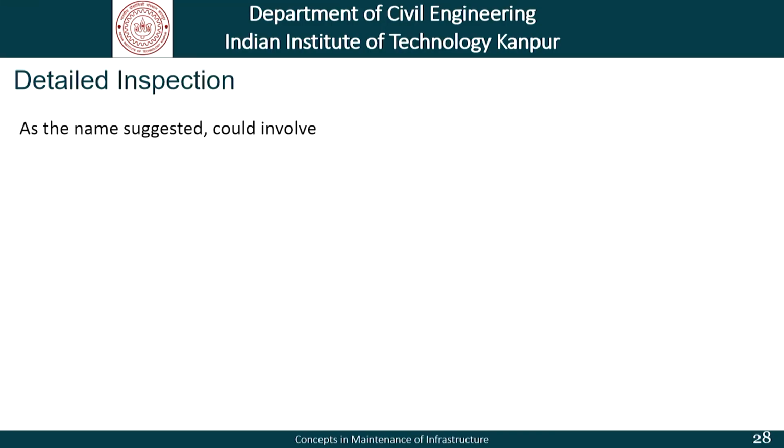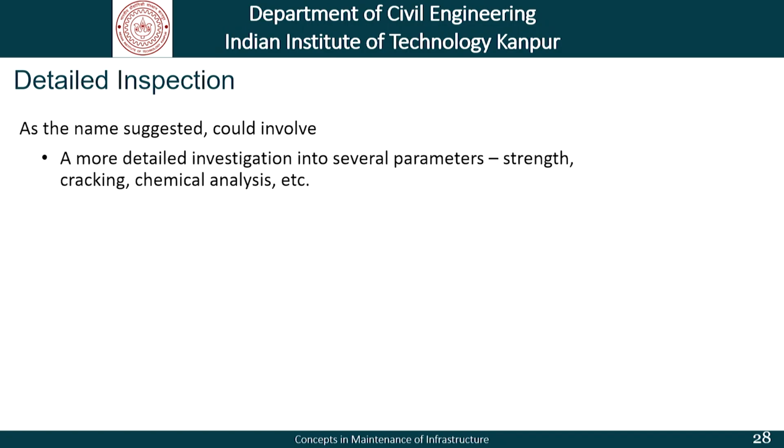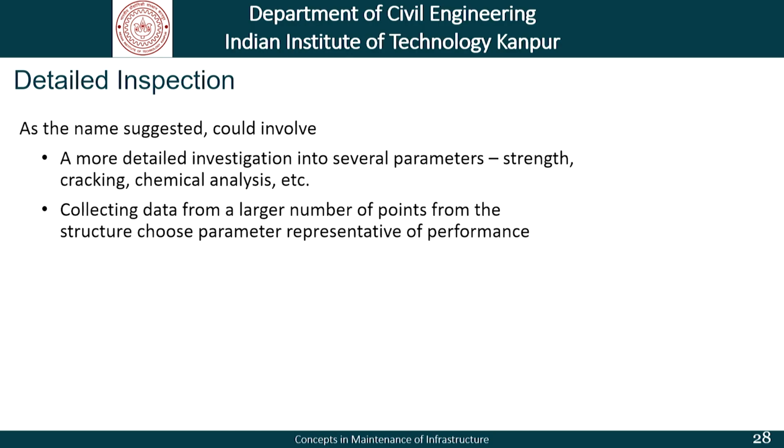When it comes to detailed inspections, as the name suggests, these could involve a more detailed investigation using more parameters. It could be strength, cracking, chemical analysis and so on. For example, chemical analysis of concrete need not be a part of periodic inspections, and only in certain cases it may be carried out under detailed investigation. And another aspect of detailed inspections could be collecting data from a larger number of points from the structure to choose parameters representative of